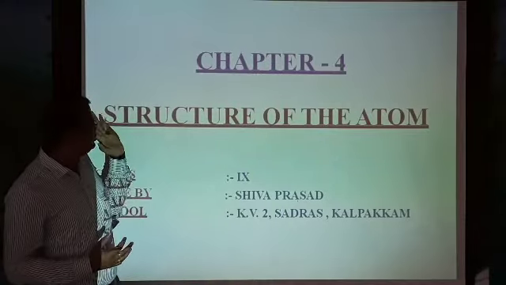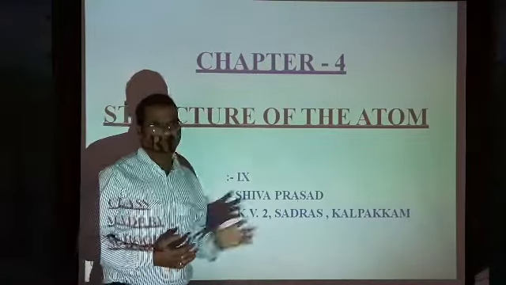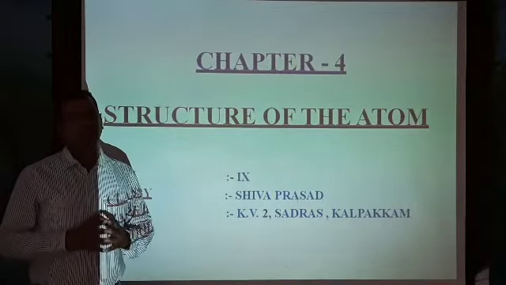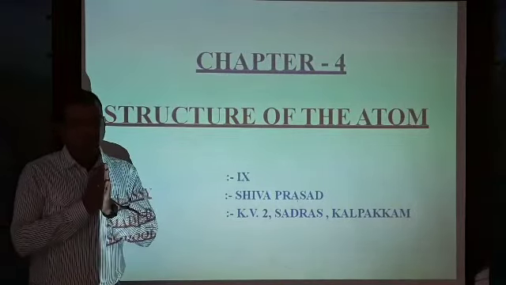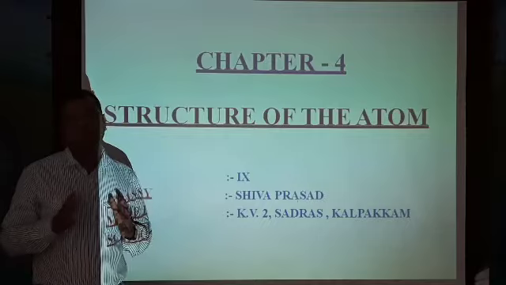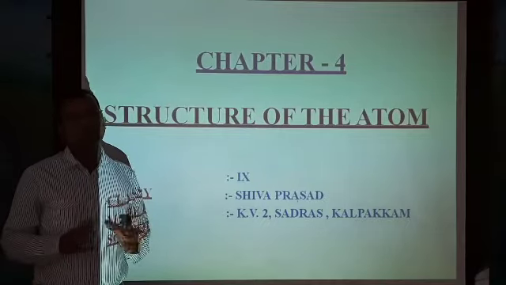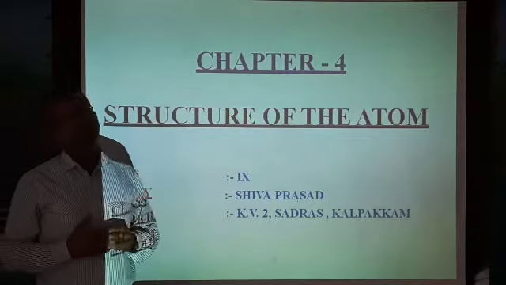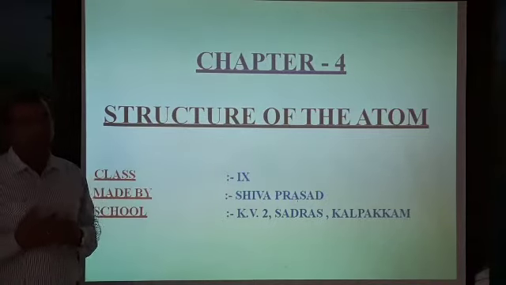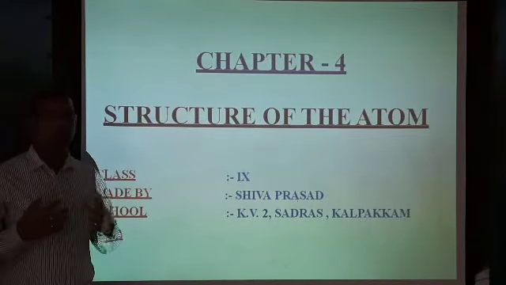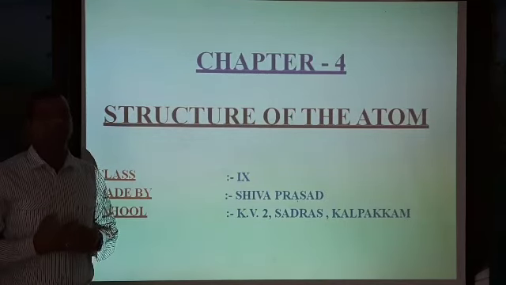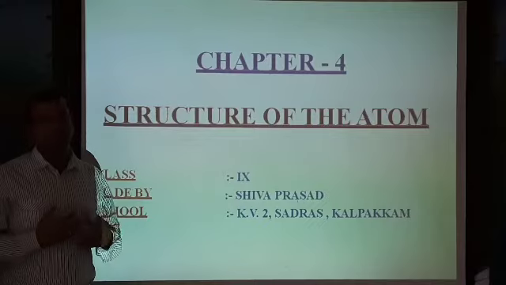So we are discussing the chapter called Structure of the Atom. In the previous class we discussed how different scientists prepared their own models of the structure of an atom. Yesterday we discussed Rutherford's atomic model, and the experiment he conducted.